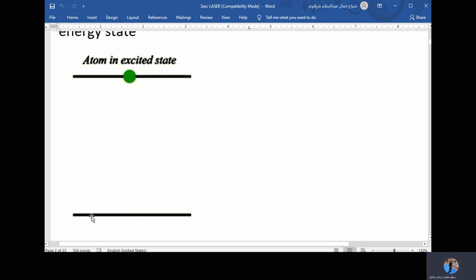As you see here, this level is the ground level, and this green ball represents the electrons. So jumping electrons from ground state to a higher energy state. This is now the expression of how the atom got excited.